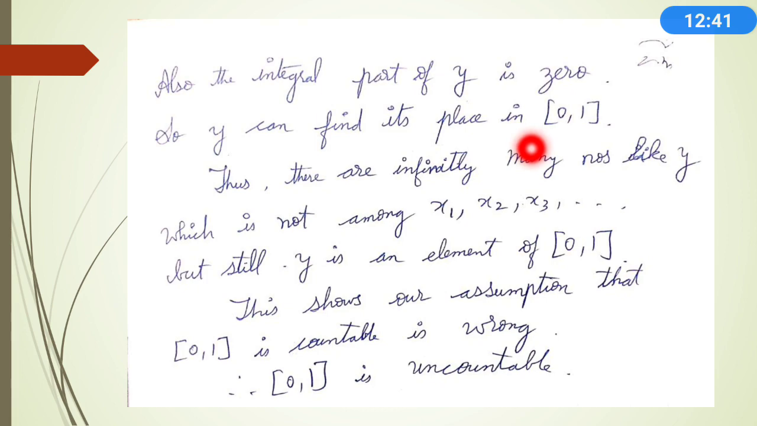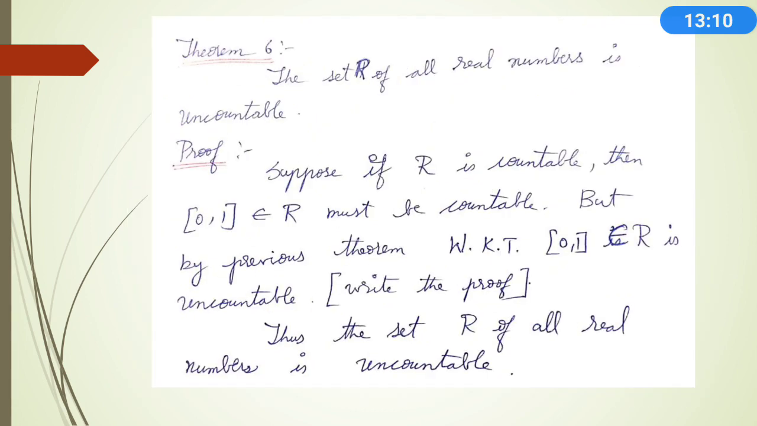0, 1. Thus there are infinitely many numbers like y which are not among x1, x2, x3, etc. but still y is an element of 0, 1. This shows our assumption that 0, 1 is countable is wrong. It will have infinitely many numbers and every time the elements vary. Therefore, 0, 1 is uncountable. I hope you understand. We'll see the next theorem.